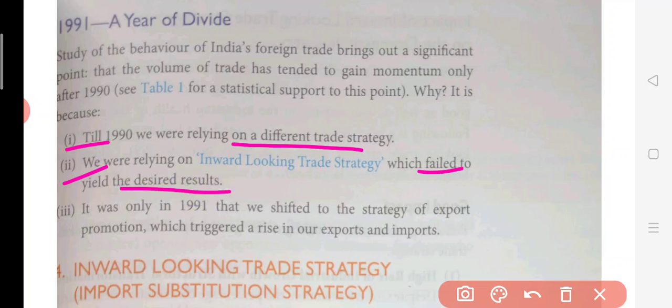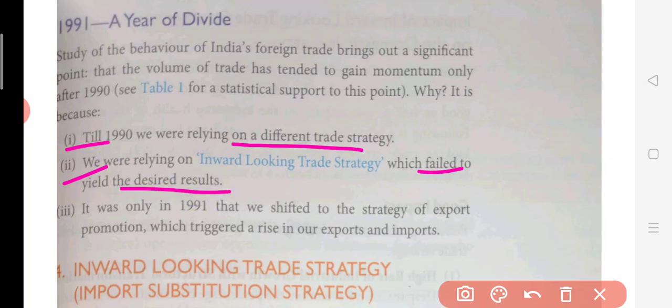They did not want other countries or companies to enter the Indian market, and they were trying to do all the production, banking and infrastructure on their own. They would develop India with the help of their own domestic industries. The public sector was performing the main role in India, and they thought they alone would be able to bring change in India's GDP growth, but it did not turn out to be fruitful.